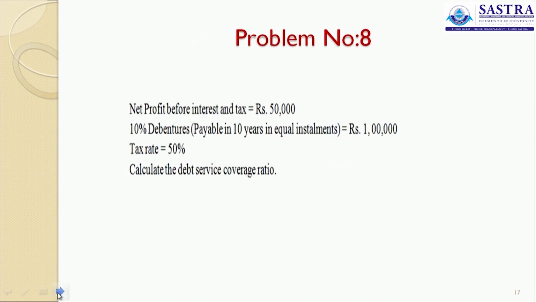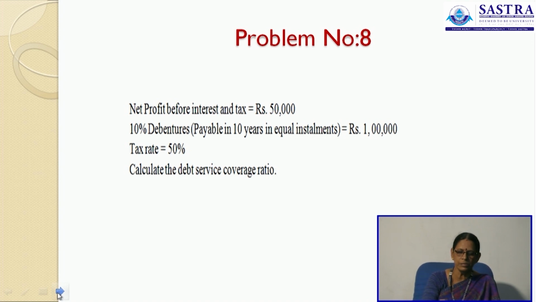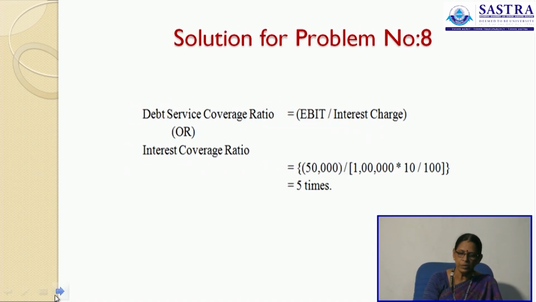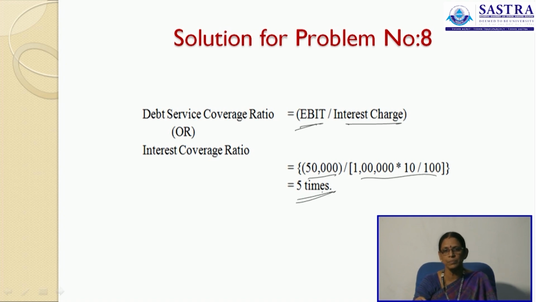Next is net profit before interest and tax, rupees 50,000, 10% debentures payable in 10 years equal installments, that is 1 lakh rupees, tax rate is 50%, calculate the debt service coverage ratio. Debt service coverage ratio means how many times the company is able to cover its own interest on debentures. It is EBIT divided by your interest charge. EBIT is 50,000 rupees, interest is 10% on your 1 lakh, so this is 5 times. That means that your company is able to cover the interest 5 times with the existing profit.